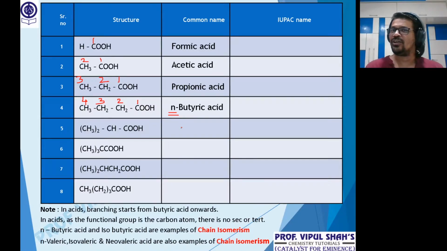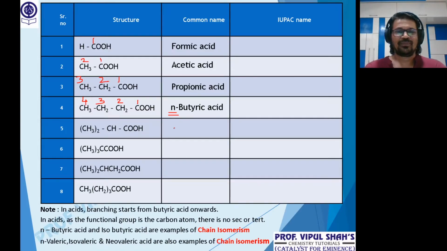So from butane we wrote n-butane. In alkyl groups, branching started from propyl onwards. So from propyl we wrote n-propyl. In acids also, branching starts from 4 carbon atoms. Meaning butyric acid can be written in a straight chain as well as in a branched manner. That's why if it's in a straight chain, we put the prefix n on butyric. n means normal, a continuous chain without branching.